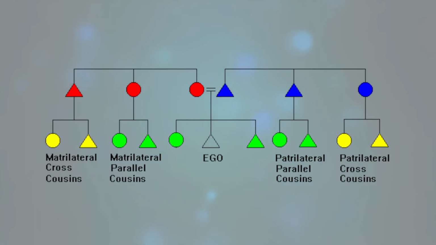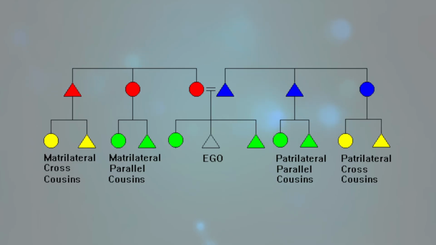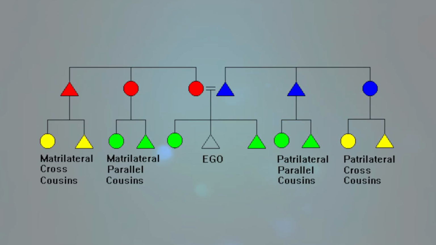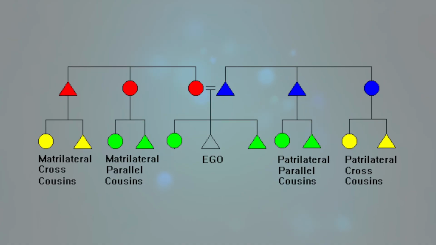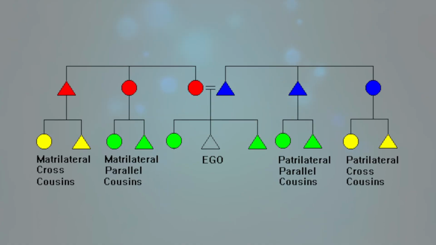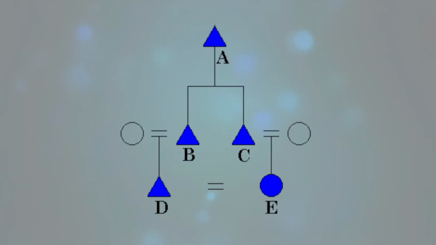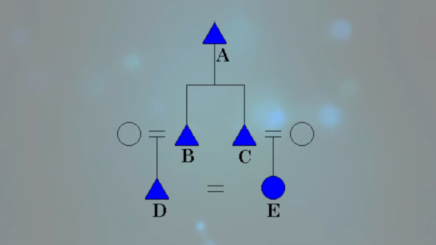1. Cross cousin marriage. In this marriage, two individuals who are children of siblings of opposite sex enter into marriage bond. For example, a man marries his mother's brother's daughter or his father's sister's daughter. It is called cross cousin marriage. 2. Parallel cousin marriage. In this marriage, two individuals who are children of siblings of the same sex, that is, if a man marries his mother's sister's daughter or father's brother's daughter, it is called parallel cousin marriage.